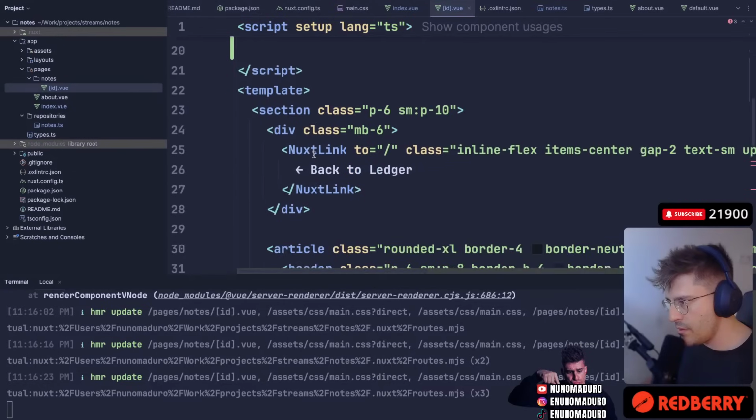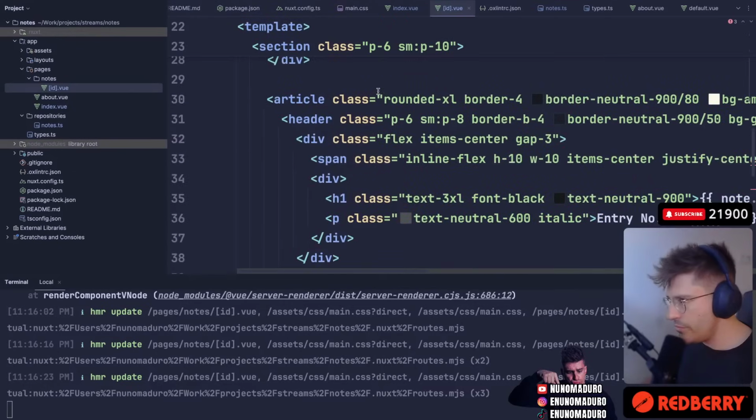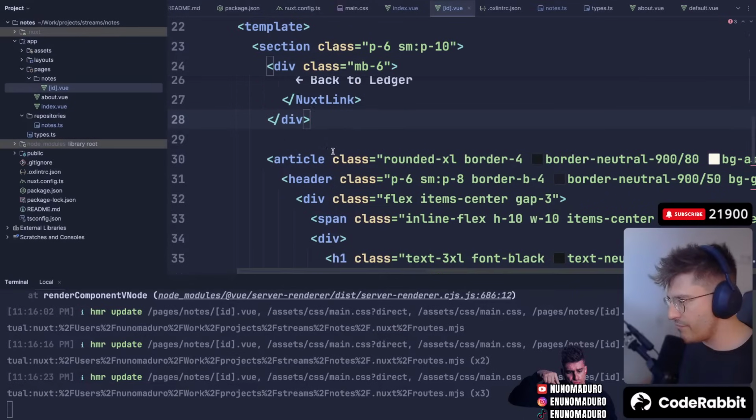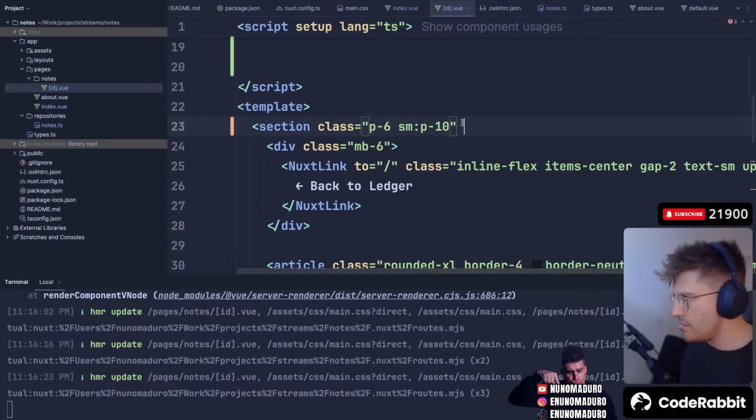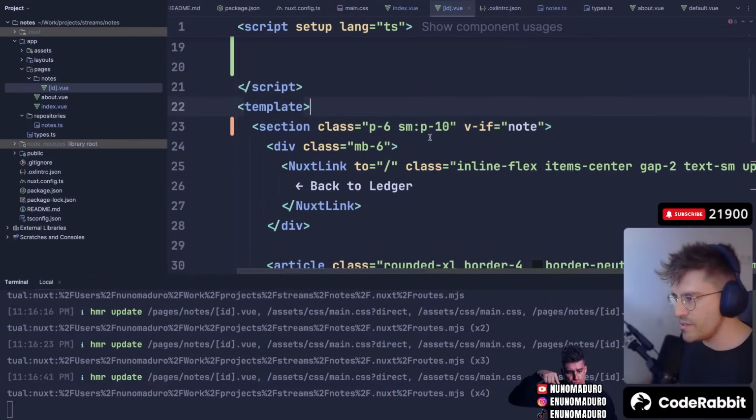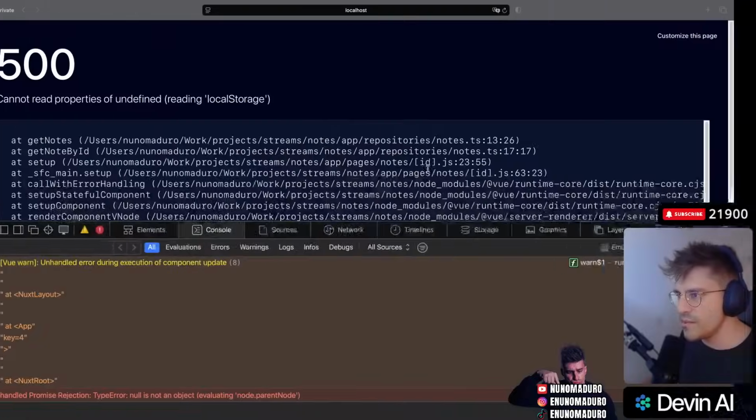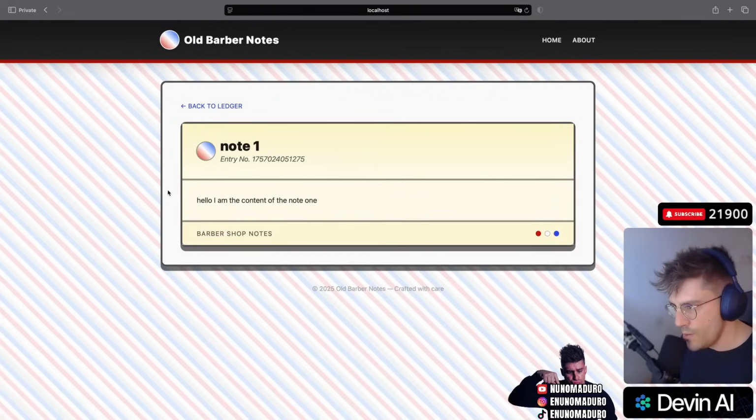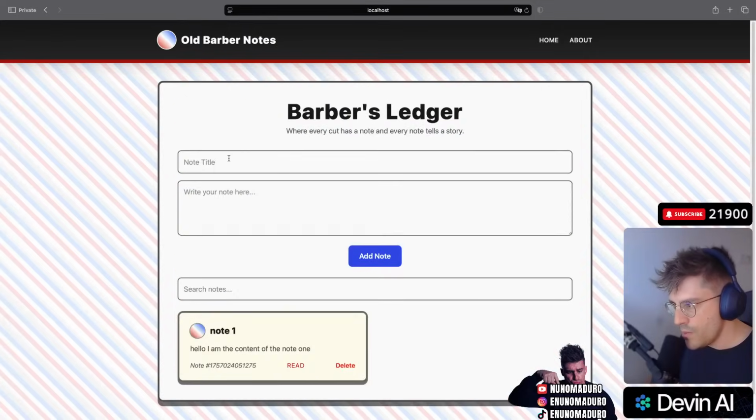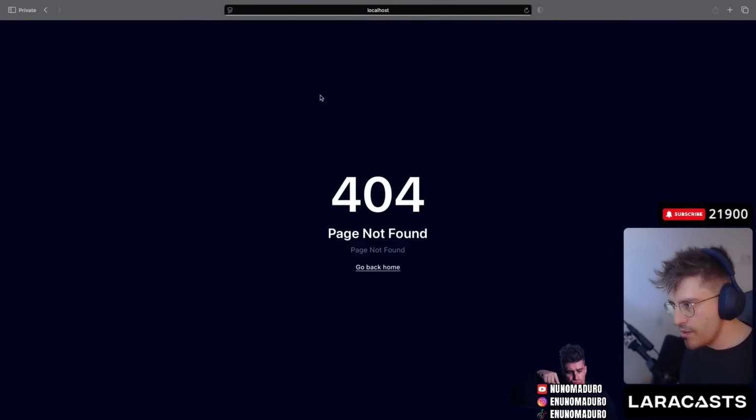However, we do need to be careful here because we may not have a node. We can use the v-if. So if we have a node, then we display it. Otherwise, we just don't render this. Okay, this should solve this problem though. And there we go, it does. Okay.